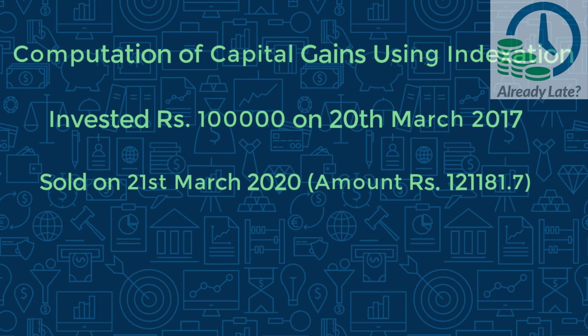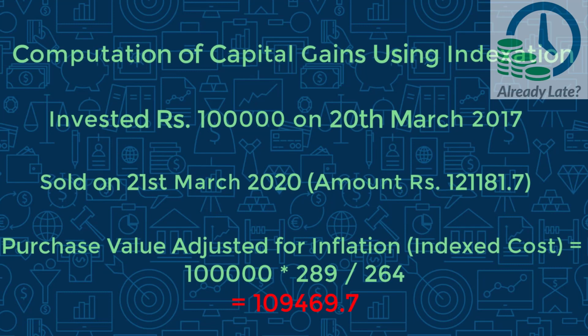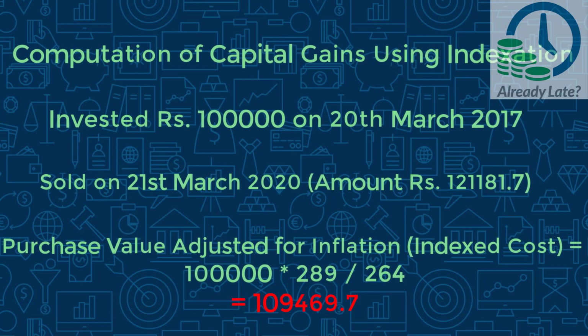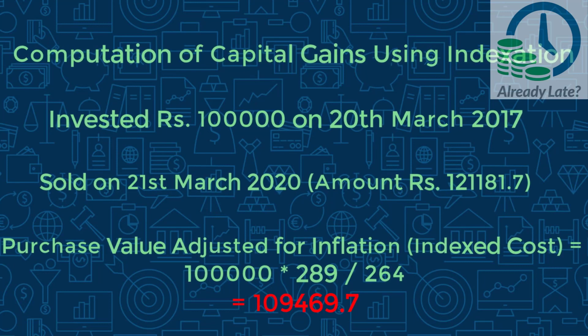This can be done very easily by multiplying your purchase value, which is 1 lakh rupees, with the selling year CII, that is the 2019-20 cost of inflation index, which is 289, and dividing it by the purchase year CII, which is 264.